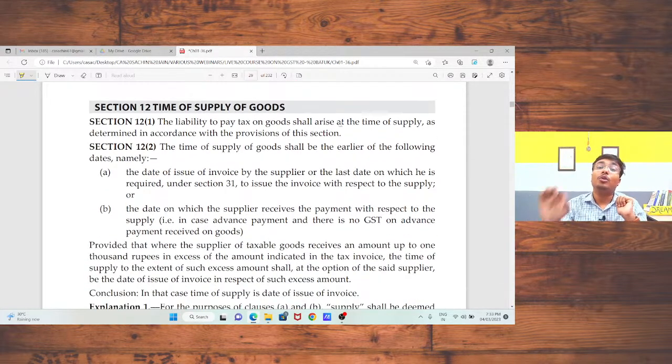Now section 12. Time, 12, time. This is a small way to memorize the section. That is, 12 is related to time, hence section 12 of CGST Act is talking about time of supply. Now, sir, time of supply is different in case of supply of goods and supply of services. So section 12 talks about time of supply in case of goods, and section 13 talks about time of supply in case of supply of services. Okay, sir. So now first we are going to discuss time of supply in case of supply of goods.